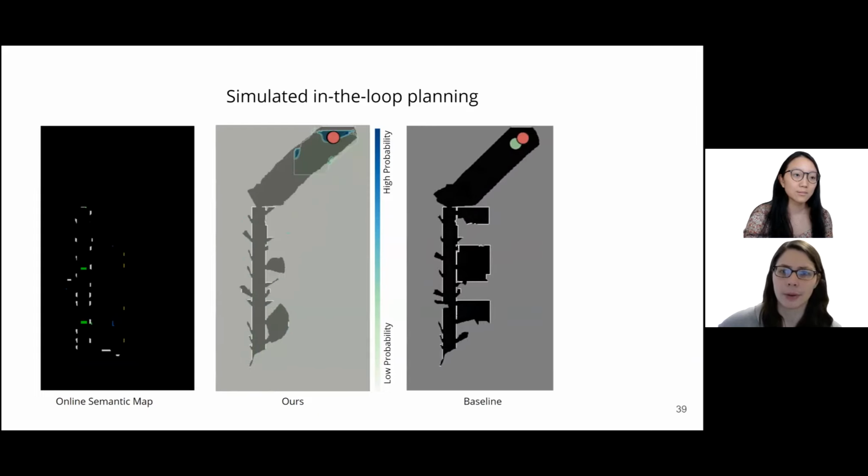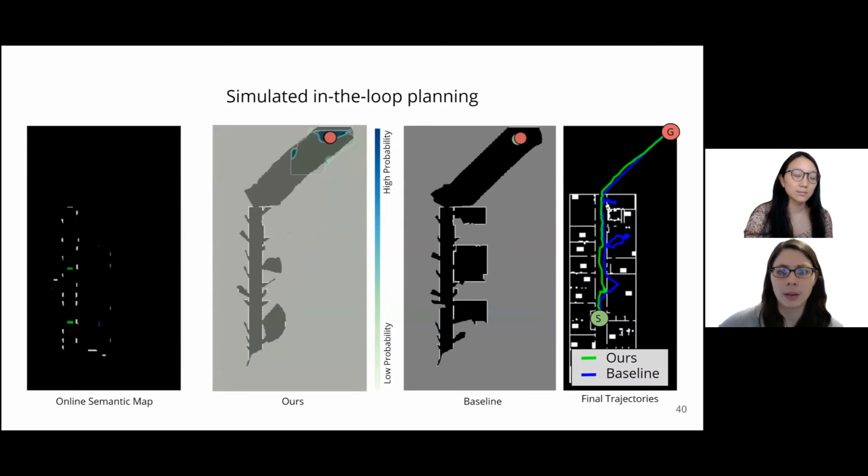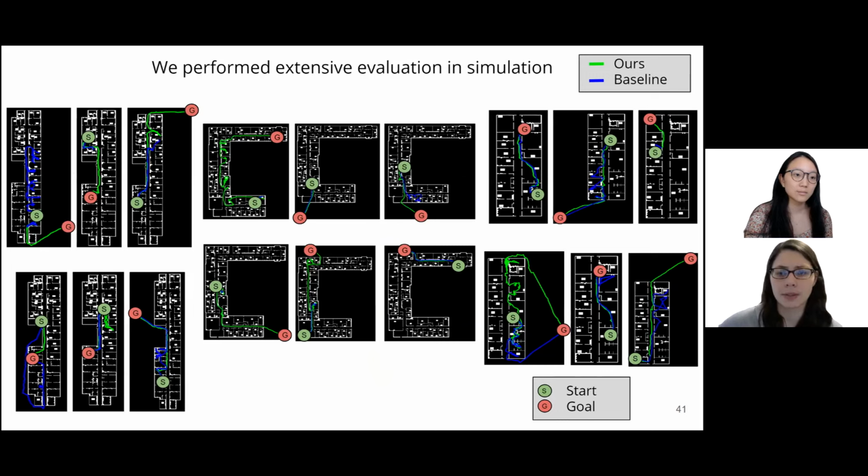We compare our approach to a PRM using a uniform sampling strategy. In this example, the baseline optimistically enters 2 rooms in search of the goal. Comparing the trajectories, we see that the agent using our proposed strategy travels less distance overall. To evaluate the performance of our approach, we ran over 3,600 total trials by randomly selecting starts and goals over 3 novel maps not presented in the training data for different test conditions.